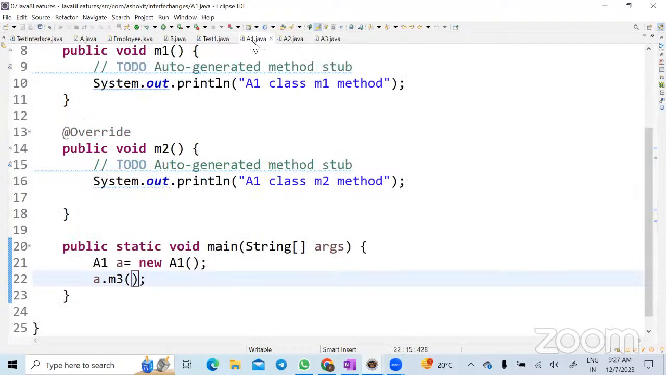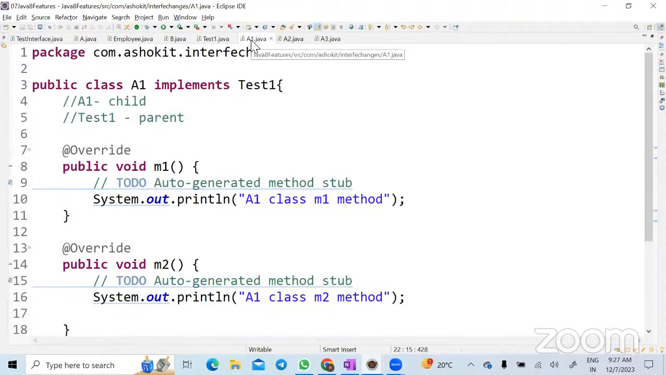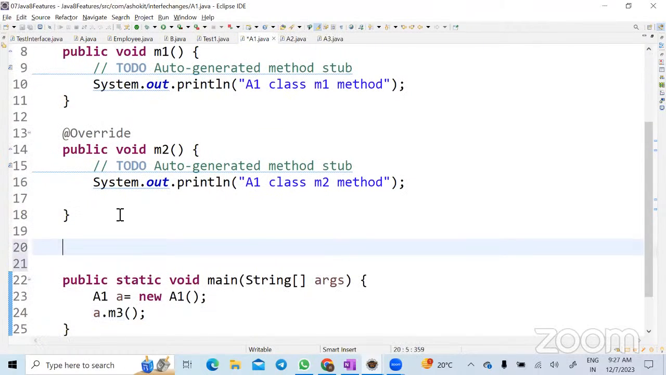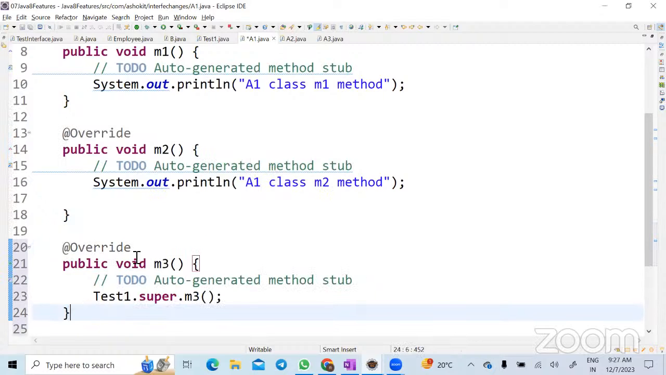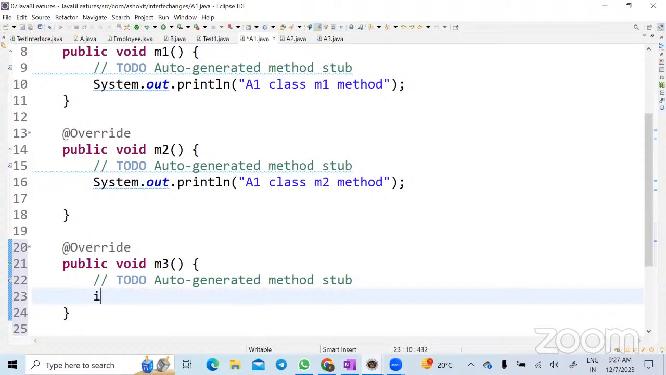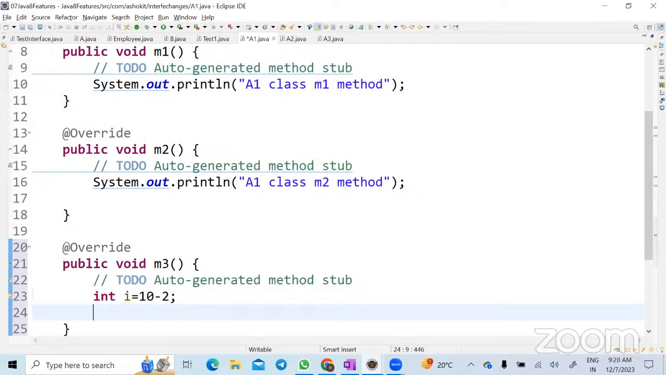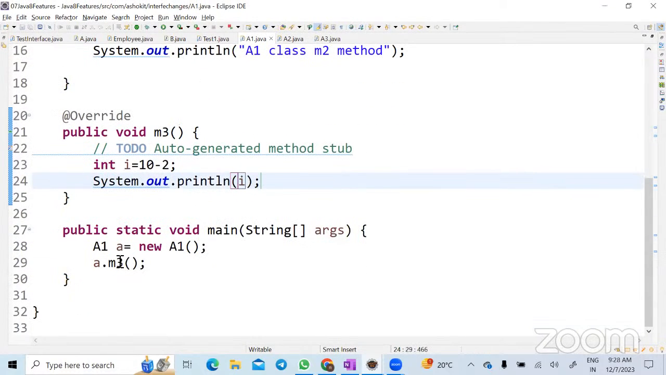But in the A1 class, I don't want to perform addition of two numbers. By default, because of the inheritance, that method will come here. But I want to write subtraction in the M3 method. Then what should I do? Override. Provide the implementation. So can I override the default method present in an interface? Yes, you can override it. Whenever you override, if I do int i equal to 10 minus 2, what is the logic I'm doing here? Subtraction of two numbers. Now, if I call the a.m3 method, which method will be called? Is it the overridden method or the interface method?